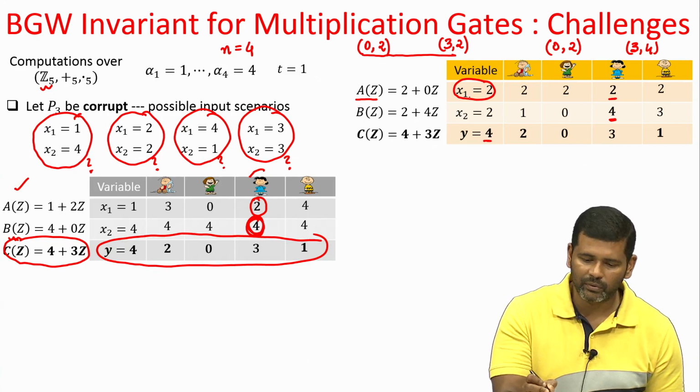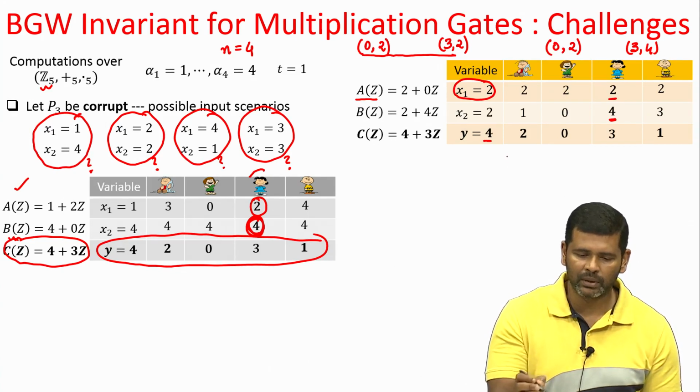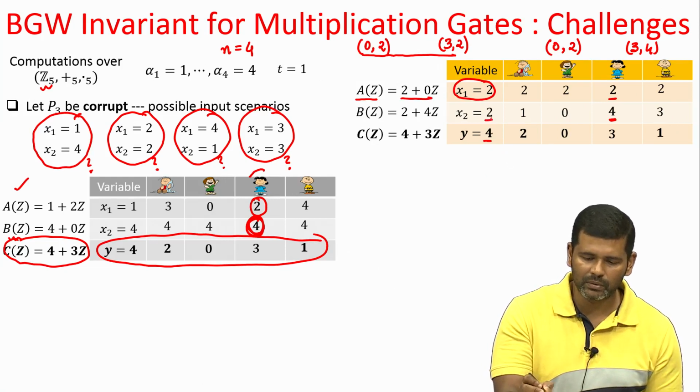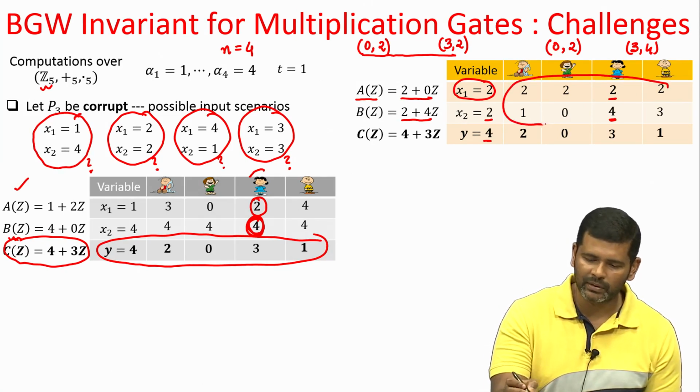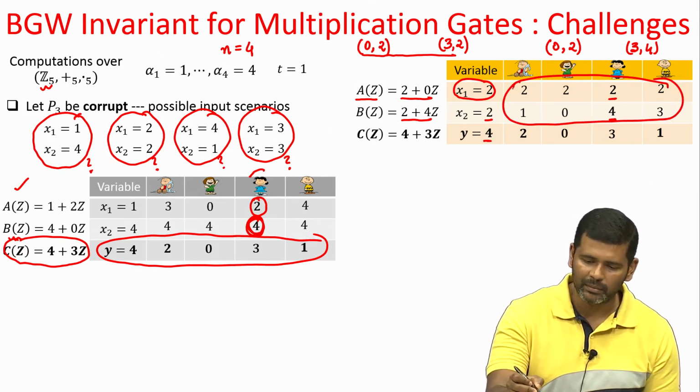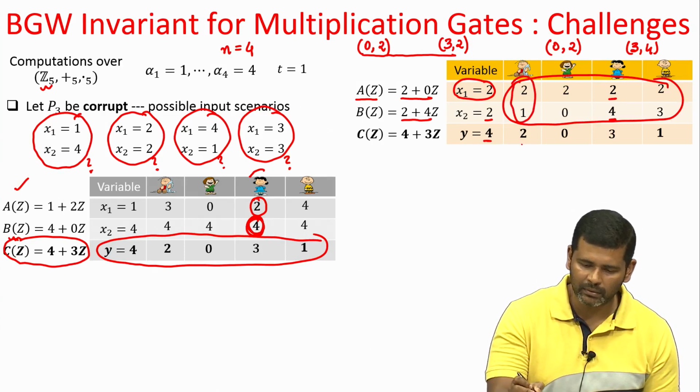Indeed, if x1 was 2 and secret shared through the polynomial 2 plus 0z, and if x2 was 2 and secret shared through the degree 1 polynomial 2 plus 4z, this will be the vector of shares for the respective parties, and after multiplying they would have obtained this y1, this y2.